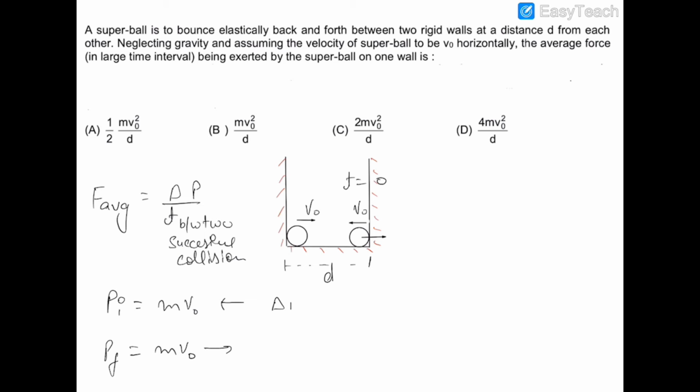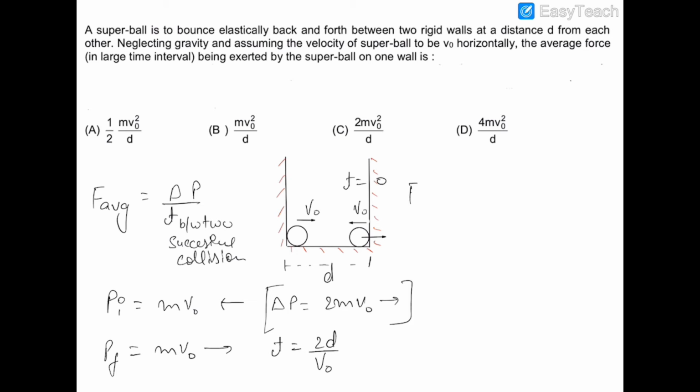So the change in momentum is final minus initial, and therefore it is 2mv0 towards the right hand side. And the time taken between the two successive collisions will be the distance traveled, from right to left d and from left to right d, so the total distance traveled will be 2d, and the speed will be v0.